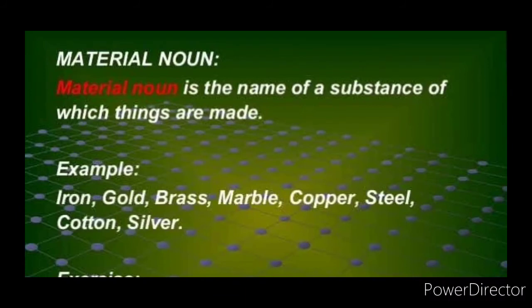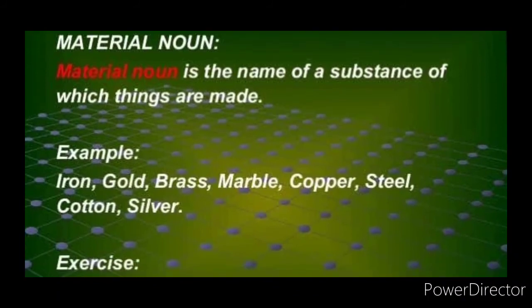Gold, we are getting from the earth, so it is a material noun. Brass, we are getting from the earth. Marble, we are getting from the mountains and rocks, so it is a material noun. Copper, we are getting from the soil, it is a material noun. Steel, from the soil, it is a material noun. Cotton, we are getting from the cotton plant, so it is a material noun. Silver, we are getting from the earth, so it is a material noun.